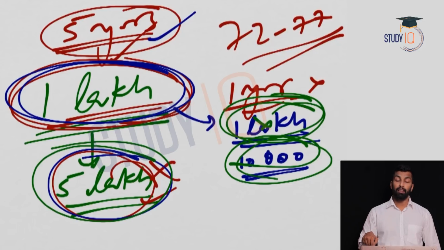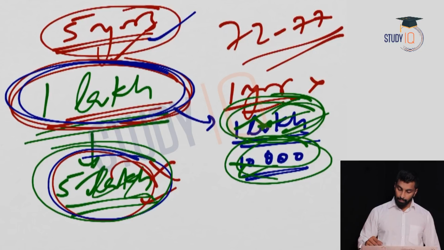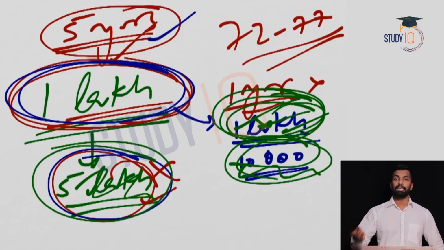So who is benefiting here? Zamindar is getting the rest of the amount. Neither the government is benefiting nor the peasant is benefiting. Peasant is paying anyway. Peasant is exploited by the Zamindar. So only Zamindar is getting benefited from this, because he is charging a huge amount from the peasant and he is paying very less to the government. And why government is in trouble is because government cannot remove him before 5 years, because it's a contract for 5 years, right? So that is the reason why this settlement was a failure.